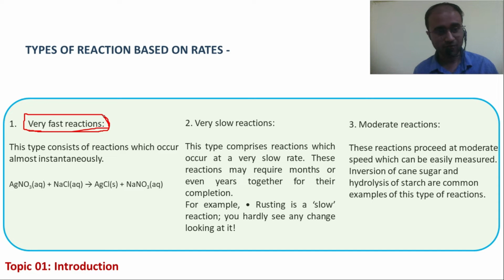Another example of very fast reactions is very common. You probably know that also. That modern cars are provided with a safety measure airbag. When a car suffers a substantial collision, then suddenly this airbag gets inflated and protects us against damage. Actually, nitrogen gas is produced within the airbag. Then from where this nitrogen gas comes? Actually, within airbag there is a chemical named sodium azide, NaN3, sodium azide.